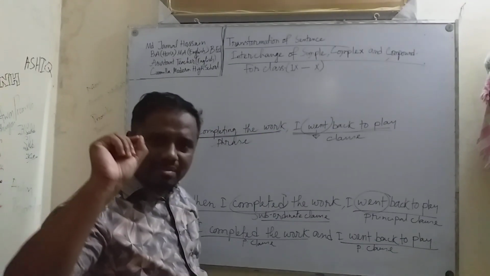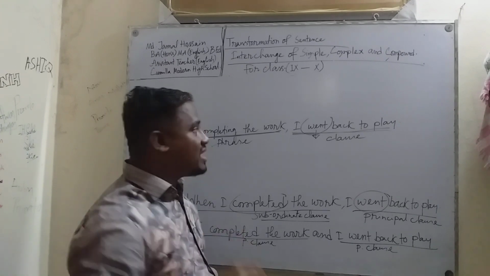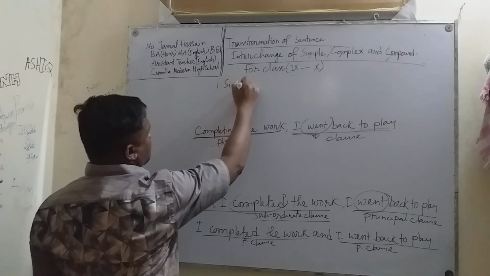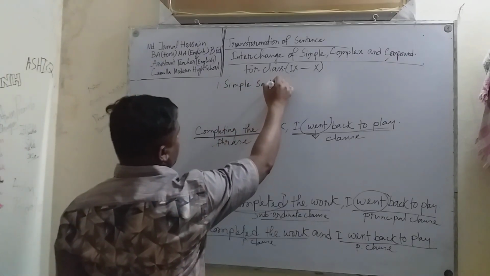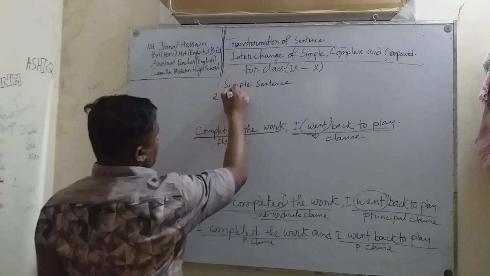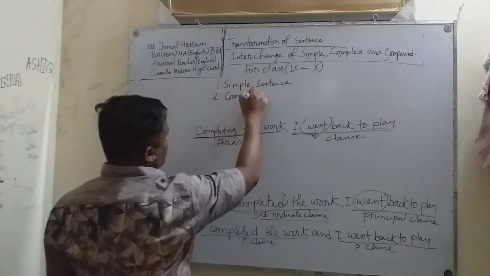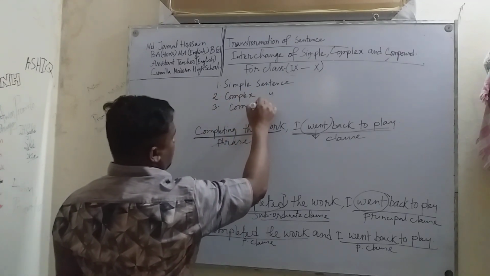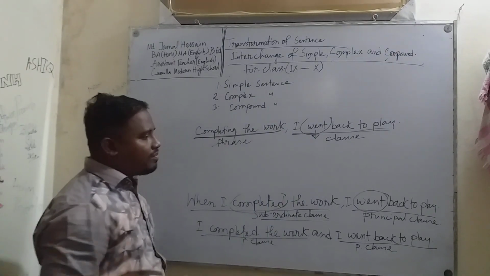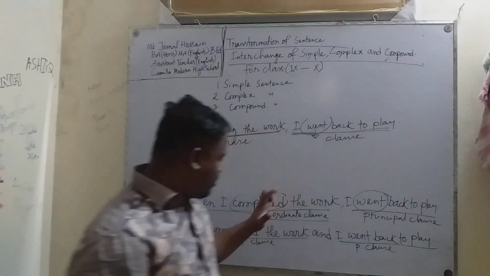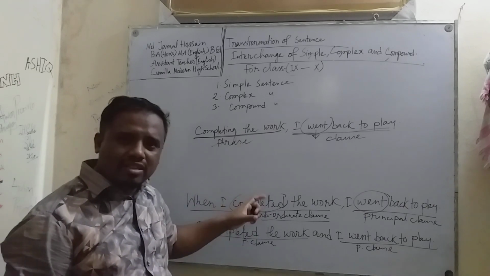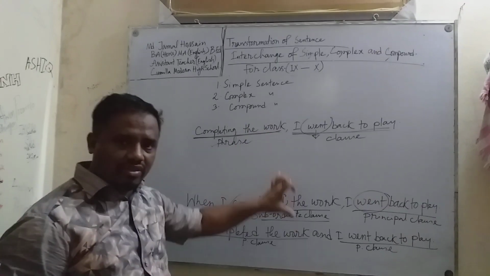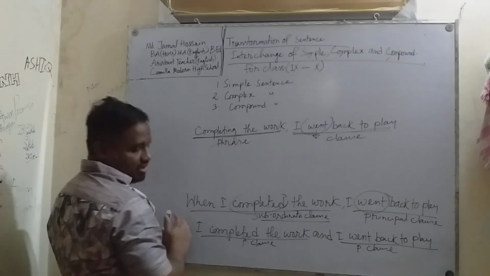According to grammatical structure, there are three kinds of sentence: simple sentence, complex sentence, compound sentence. Now, I think with the example that I have given you, you will be able to define the sentences. Look at this sentence.